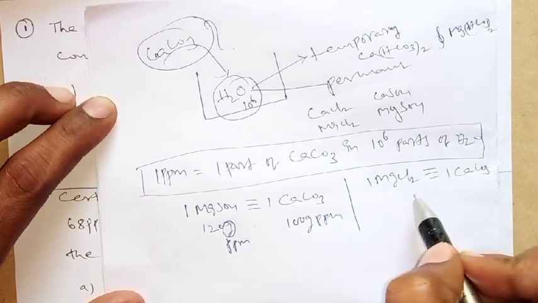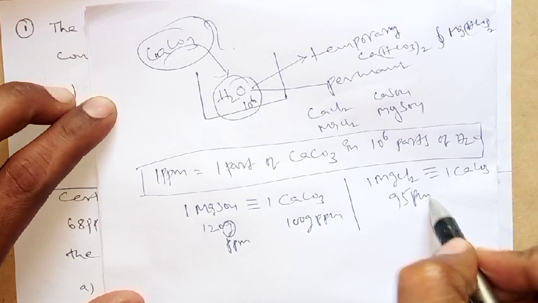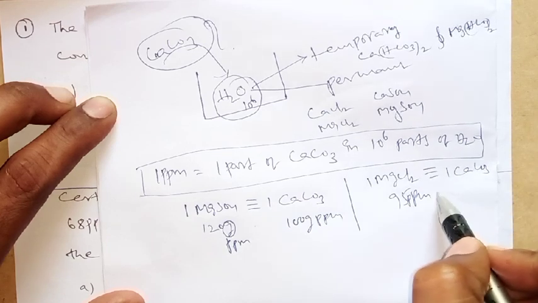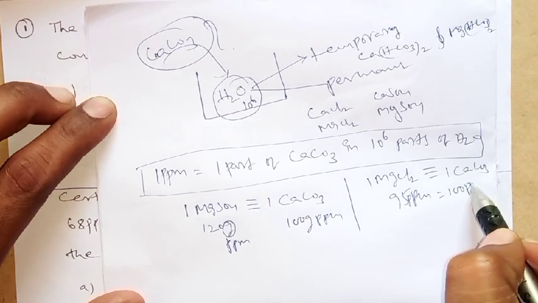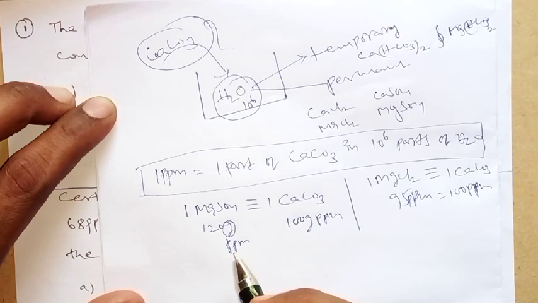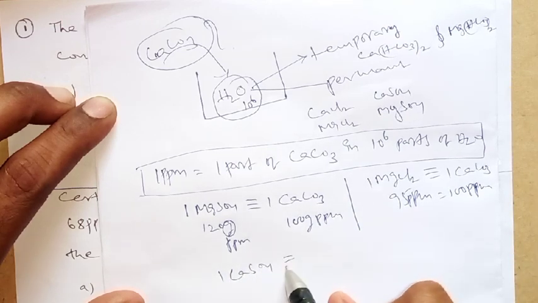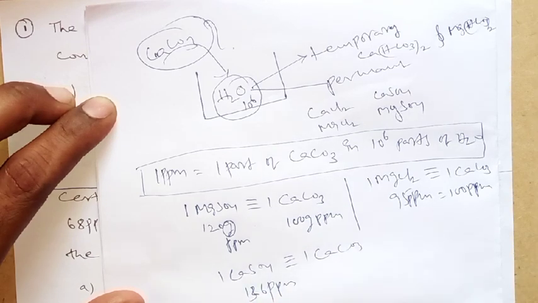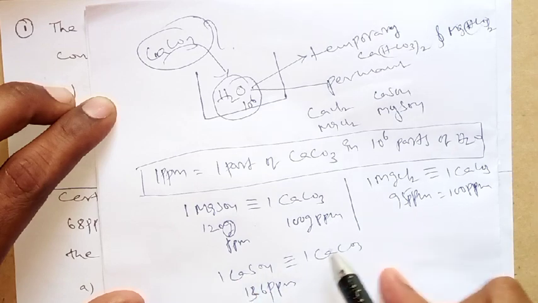That means 95 ppm of MgCl2 is equal to 100 ppm of CaCO3. Similarly, 1 part of CaSO4 is equivalent to 1 part of CaCO3. That means the molecular weight of CaSO4 is 136, equal to 100 ppm of CaCO3.